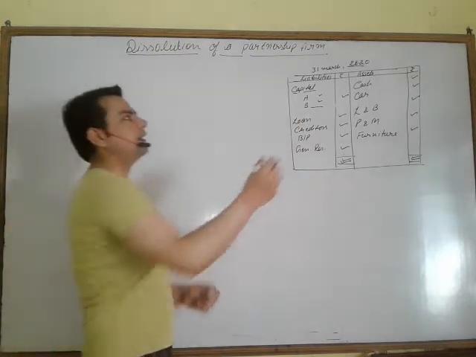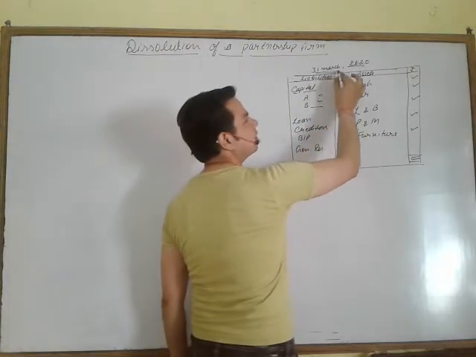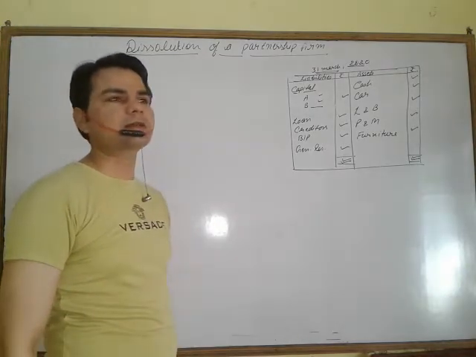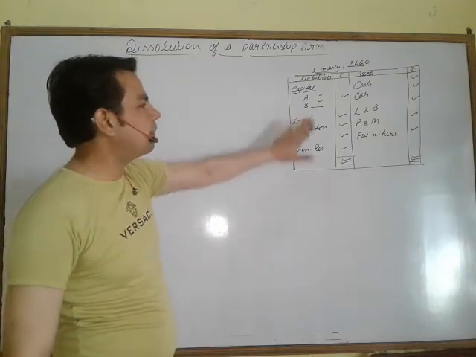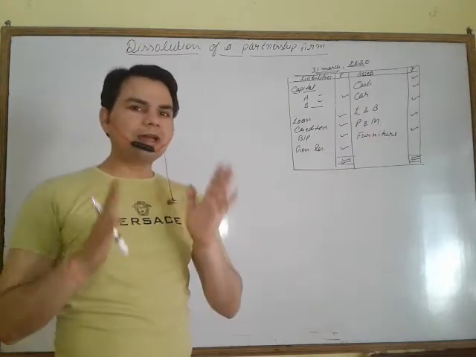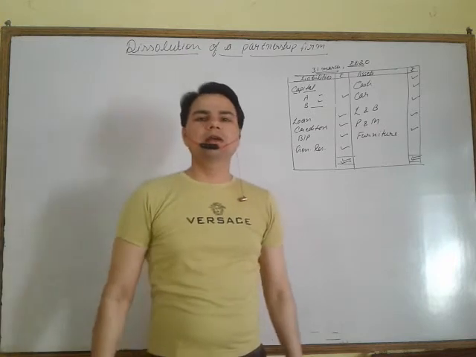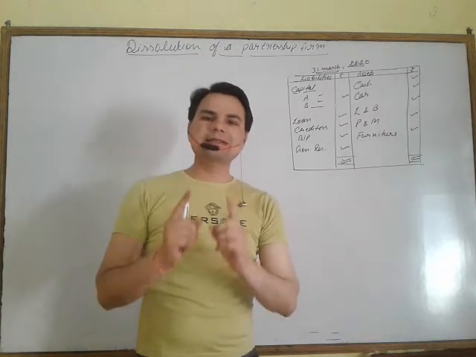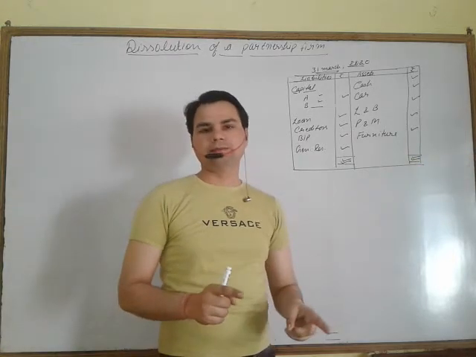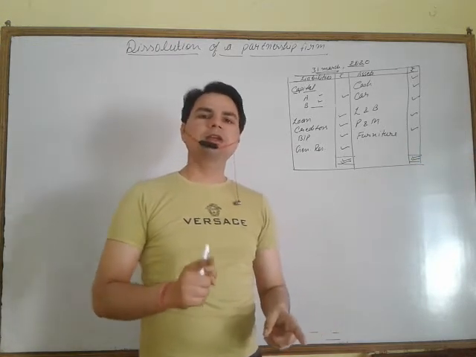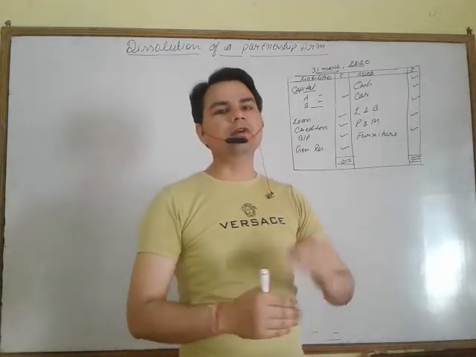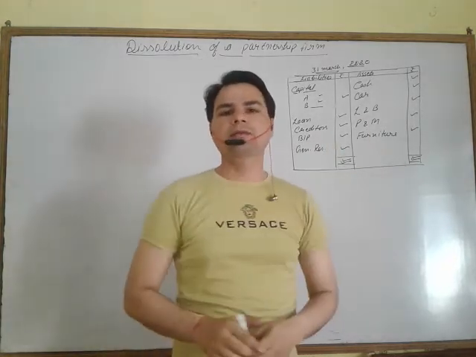At the end of any accounting year, we have considered here the accounting year from 1st April to 31st March of the next year. Only we have the balance sheet and the balances of assets and liabilities. Because you are very familiar that only the balances of assets and liabilities are carried forward to the next accounting year. I repeat again, only the balances of assets and liabilities are carried forward to the next accounting year.